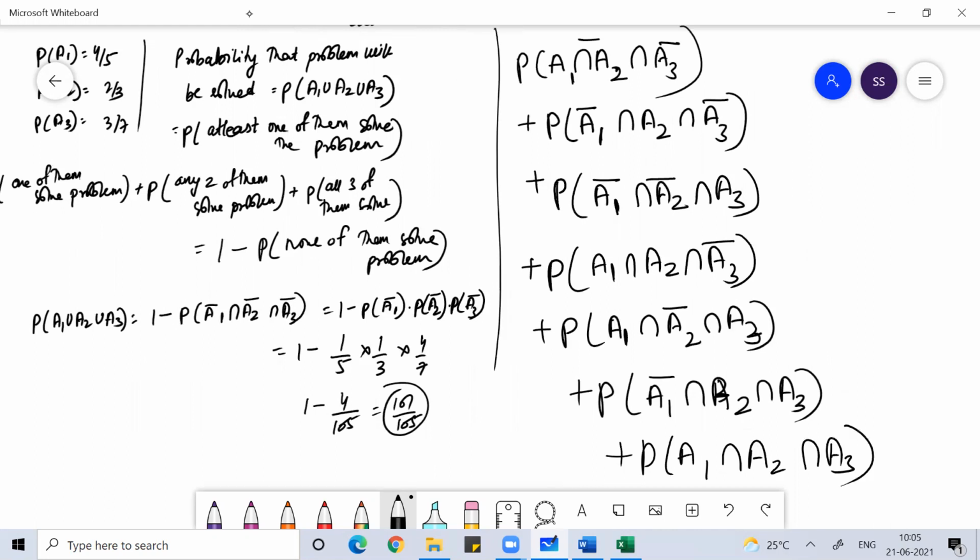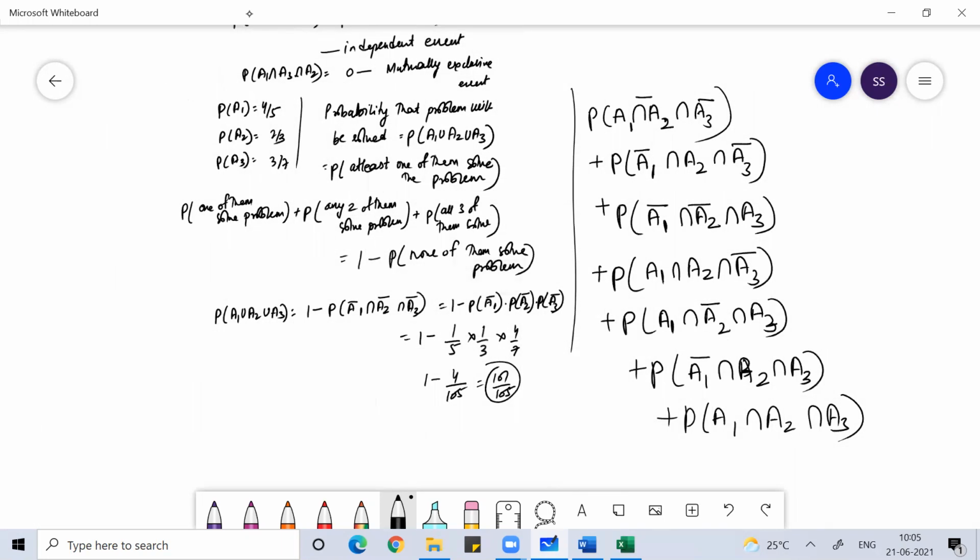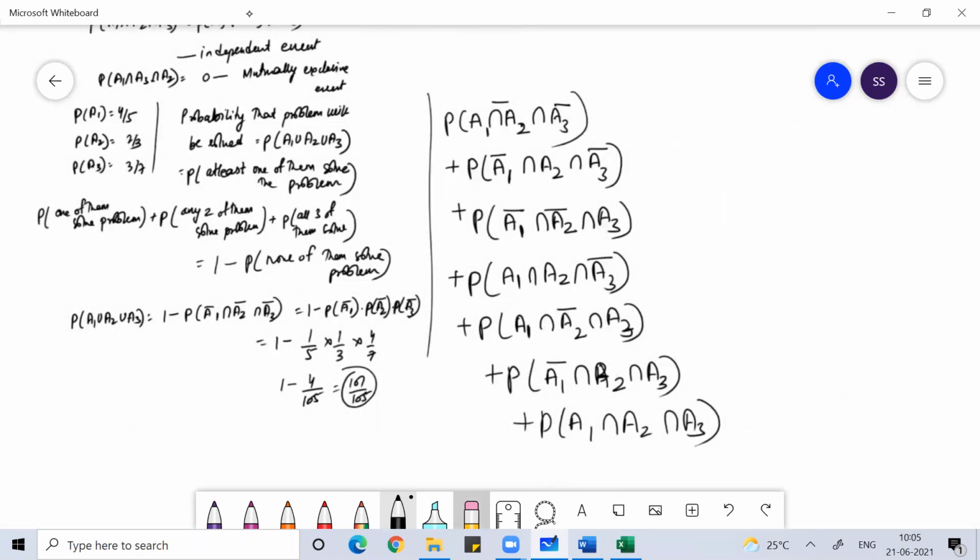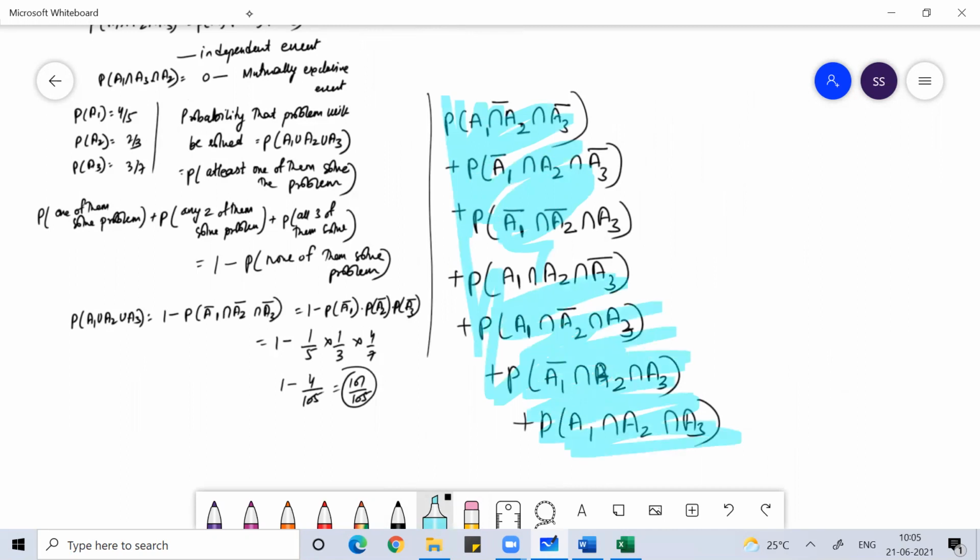So you either do this or you do this. Both will give you the same answer. If you want me to do the alternative way, I can do that also. With that we'll get the same answer, 101 by 105.